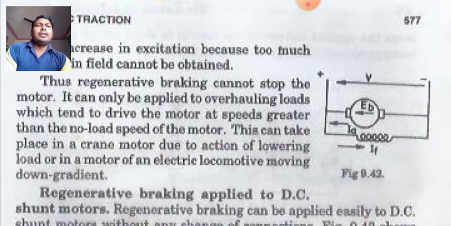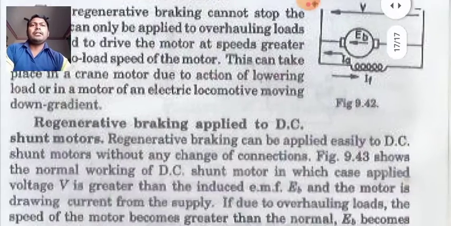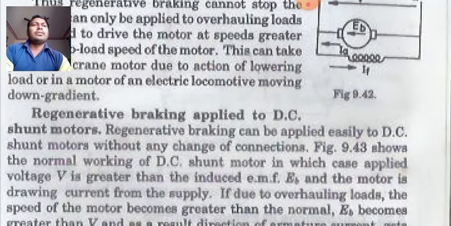It can only apply to overhauling loads, which tends to drive the motor at speeds greater than the no load speed of the motor. This can take place in crane motor due to action of lowering load or in a motor of an electric locomotive down gradient. Now, regenerative braking applied to DC shunt motors.